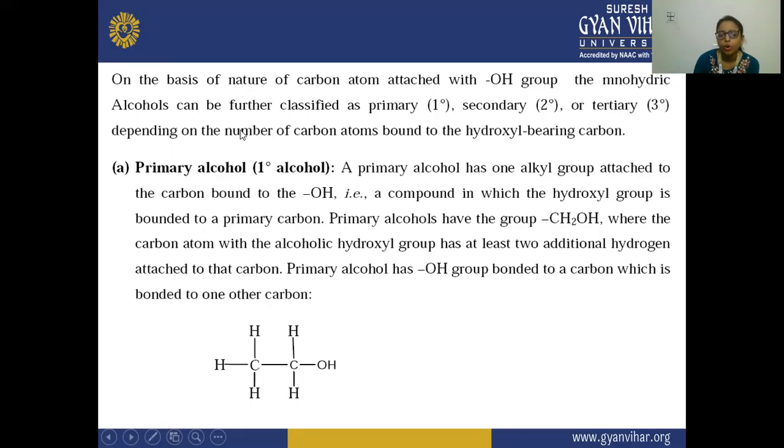These depend on the number of carbon atoms bonded to the carbon that is bearing this OH group. First is primary alcohol. A primary alcohol has one alkyl group attached to the carbon bonded to the OH group. You can see here only one alkyl group is attached to the carbon bonded to the OH.